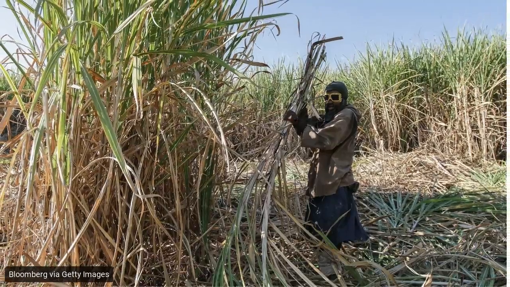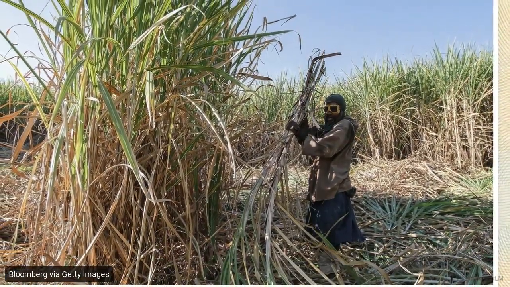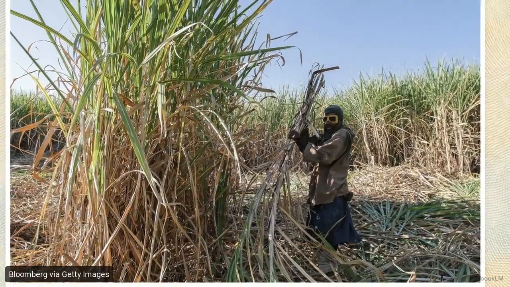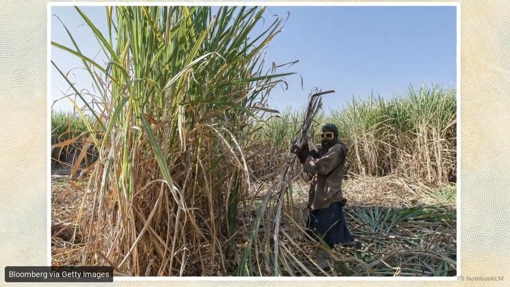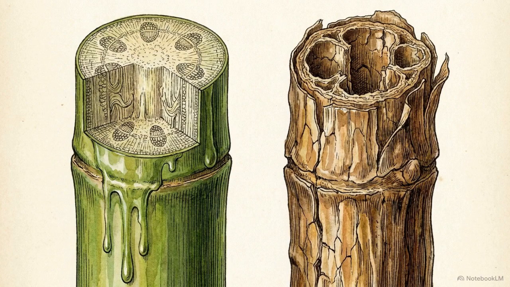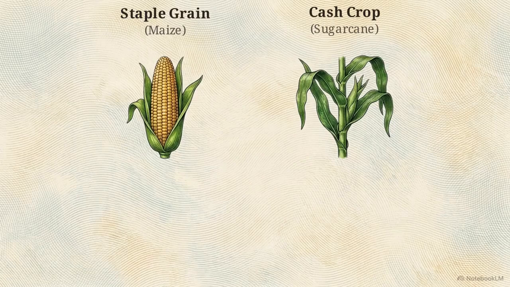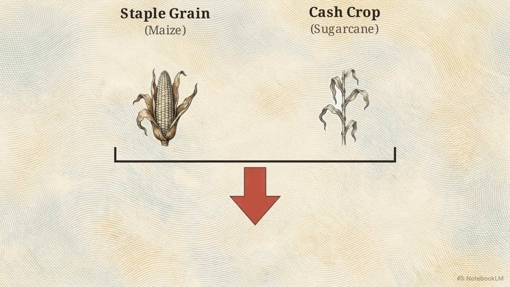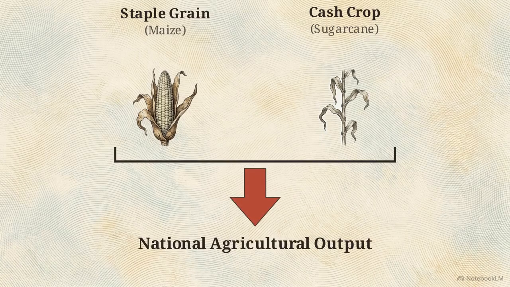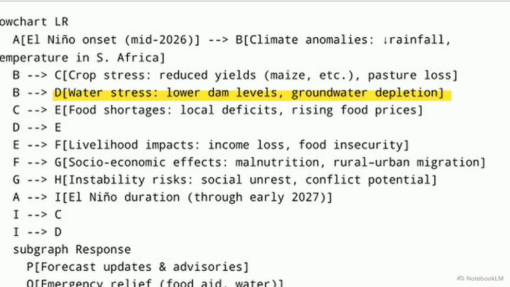In the eastern provinces, perennial, water-intensive cash crops face a different biological bottleneck. Sugarcane requires consistent, year-round moisture. Prolonged drought stunts the physical growth of the cane and forces a severe reduction in its internal sucrose content, destroying its commercial value. When these distinct biological failures occur simultaneously across both staple grains and cash crops, the national agricultural output contracts. The model now maps how these physical crop failures force a macroeconomic tipping point.